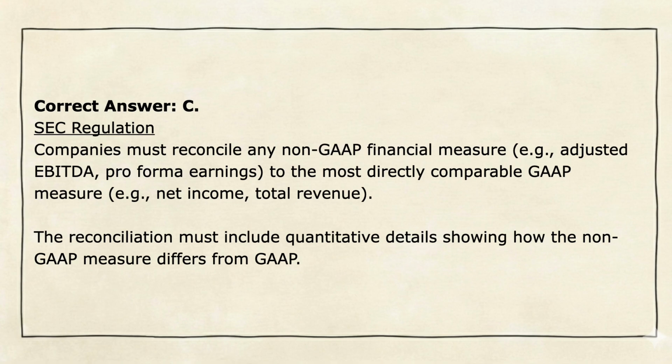Correct answer, C. SEC regulation: when companies have financial measures that aren't GAAP, like adjusted EBITDA or pro forma earnings, they need to match them up with the most similar GAAP measure, like net income or total revenue. This matching should include specific numbers that explain how the non-GAAP measure is different from the GAAP measure.